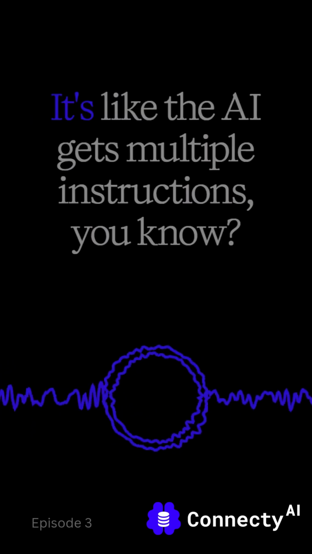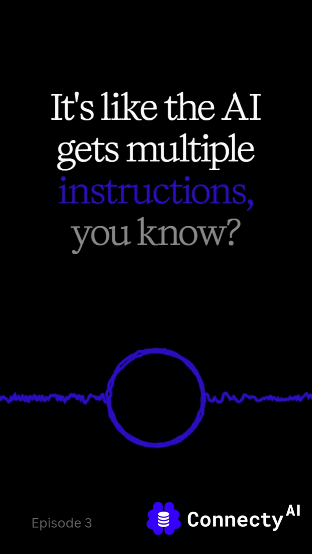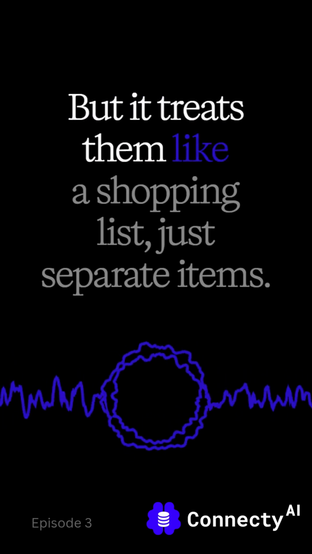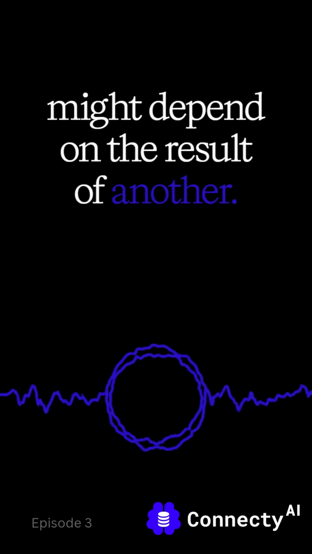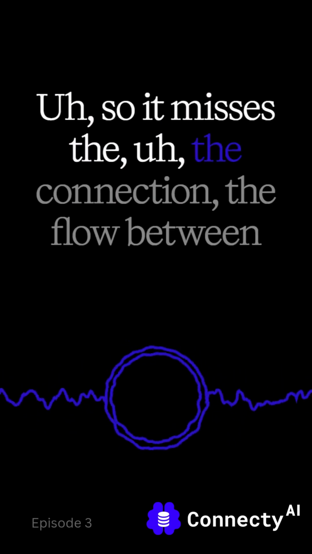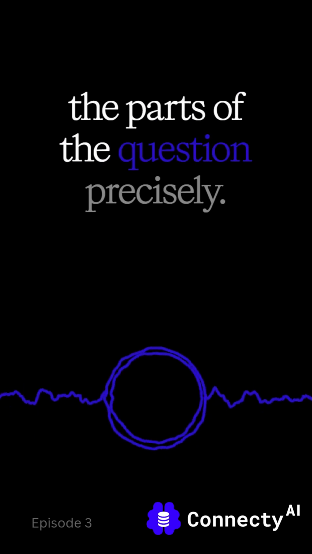Exactly. And the sources really point to why this is so hard. It's like the AI gets multiple instructions, but it treats them like a shopping list, just separate items. It doesn't see how one instruction might depend on the result of another. So it misses the connection, the flow between the parts of the question.